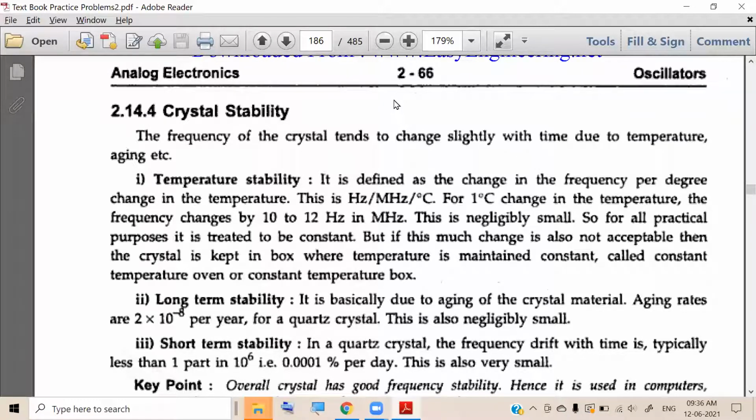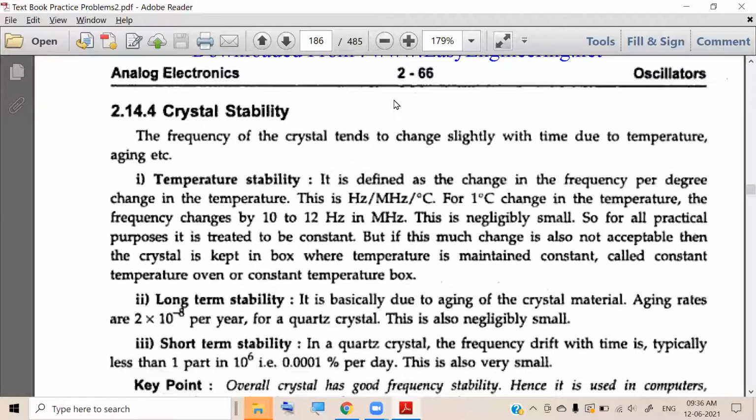So the overall functionality of the circuit will be modified. So it is important that the frequency of the crystal is maintained stable.